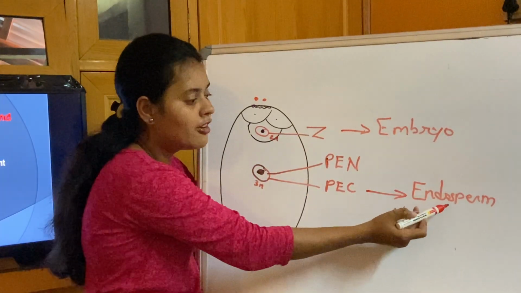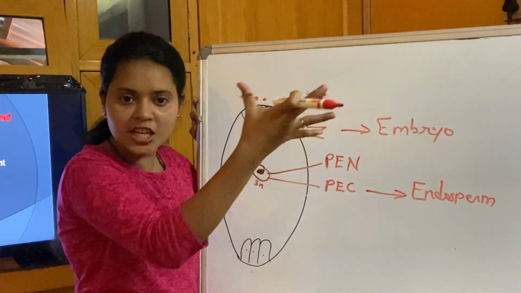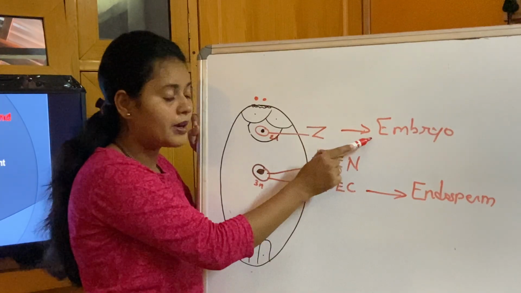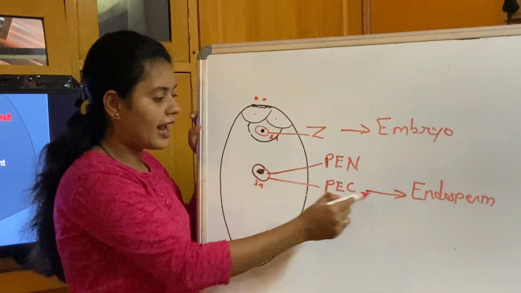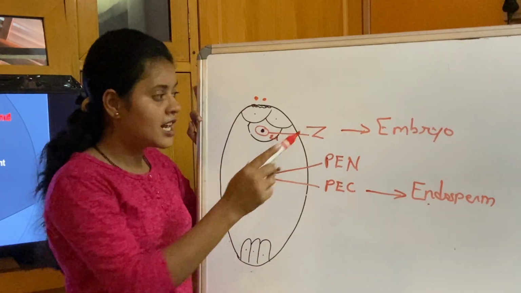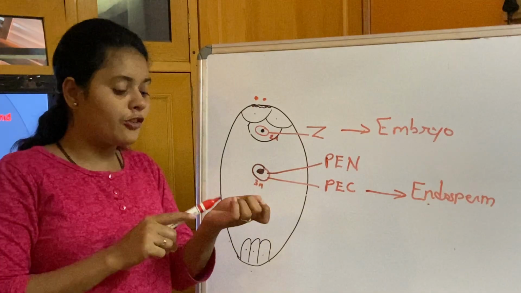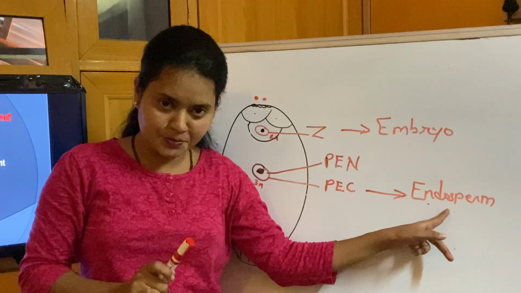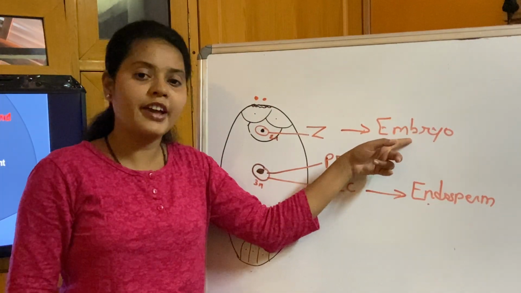So obviously, first the nourishing cells have to be produced, and only then will these cells give nourishment to the developing embryo, right? This is the reason why endosperm forms first and then the embryo. So the first event of post-fertilization is development of endosperm. Second is formation of the embryo.